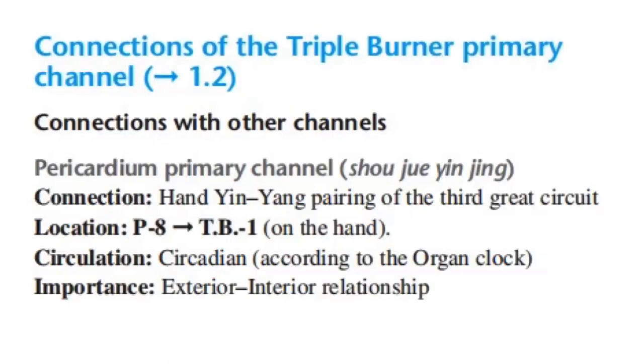Connections of the triple burner primary channel. Connections with the other channels. First, we have the pericardium primary channel. Connection is hand yin-yang pairing of the third great circuit. Location P-8 to TB-1 on the hand. Circulation is circadian according to the organ clock. Importance, exterior-interior relationship.